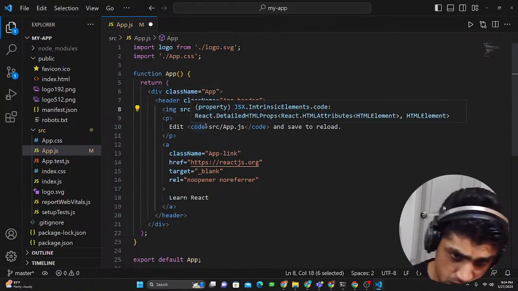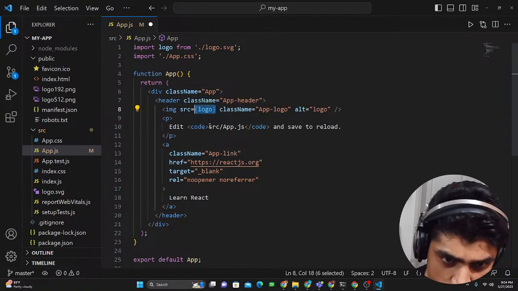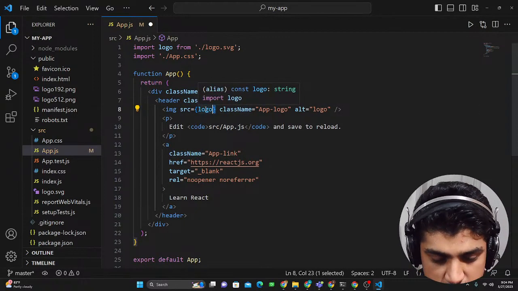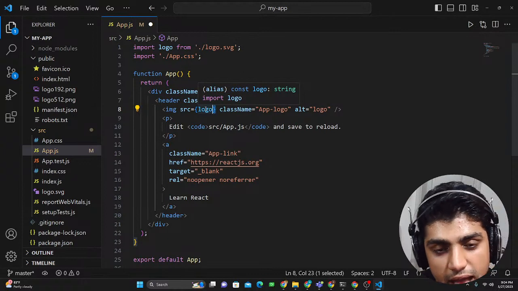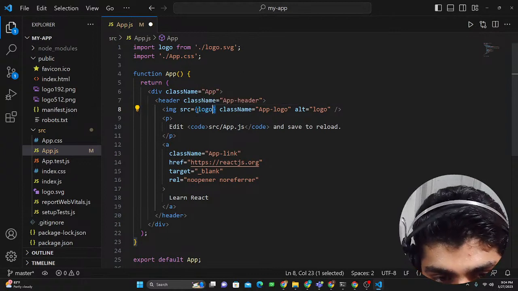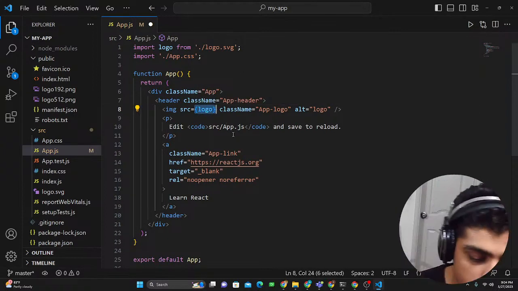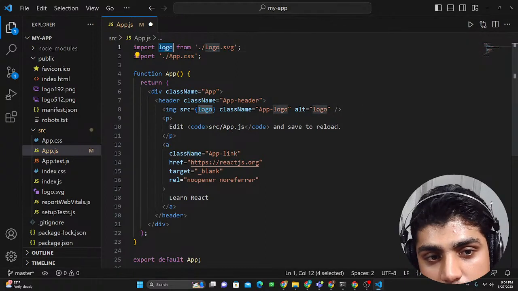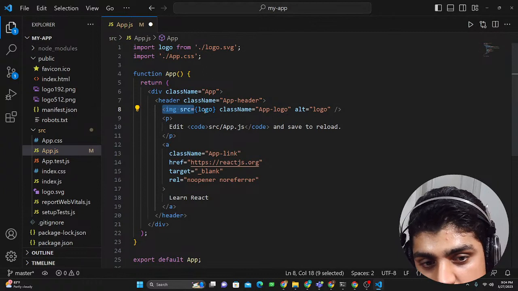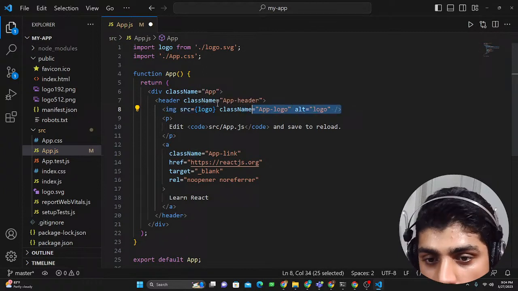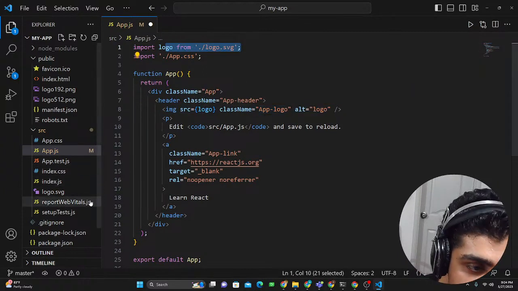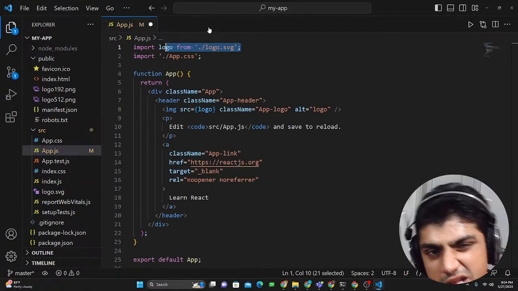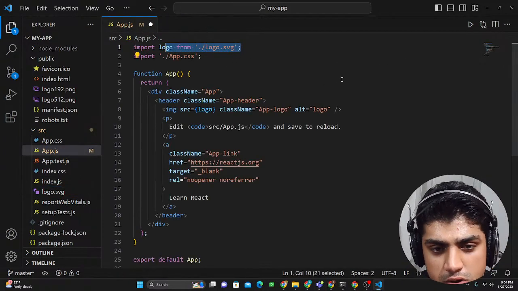And then there's these. You could also write JavaScript code inside curly braces, which have this logo thing inside. So these are called braces. I'm sorry. And what we're going to do is have some logo inside. Where's this logo coming from? This thing, logo. So we put this image, image source logo, className App-logo, alt logo, and this is the logo that is coming from the same logo.svg, this thing. So it's actually an SVG, scalable vector graphic, that logo that you're seeing.